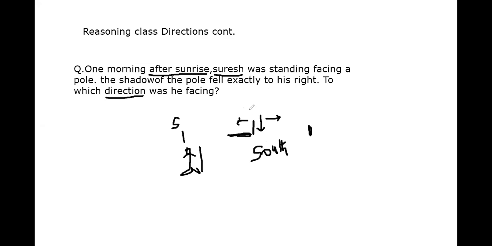So a very simple point here. Suresh is facing towards the pole and the shadow of the pole is exactly right of Suresh. We have to find the direction Suresh is facing now. As the shadow is falling towards the west in the morning, the sun is here, its rays will fall on the pole and the shadow will be towards west. So this shadow is exactly right of Suresh. Clear? So the answer for this question is south. Any doubt?